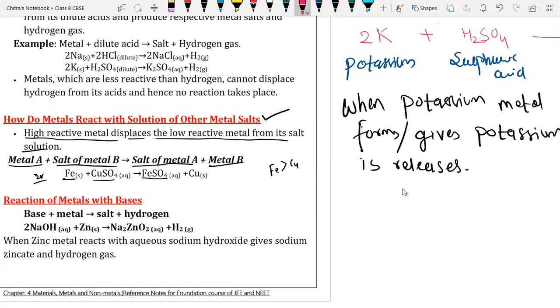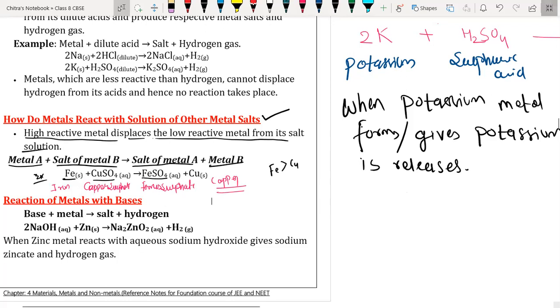Here Fe is iron. Yes, iron is also called ferrous. Copper sulfate here we have, and then it forms iron sulfate. Yeah, we can say ferrous sulfate, iron sulfate. Yes. And copper will get separated out. Sir, and copper will separate. Yes. And in the reaction bracket you have also written S. Yeah. Okay, done, beta.